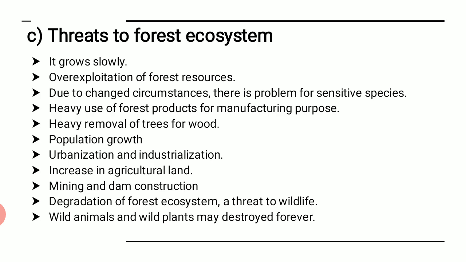Heavy removal of trees for wood, population growth, urbanization and industrialization, maybe an increase in agricultural land. See, what happens is, because of overpopulation, they are all interrelated points. Due to overpopulation, we need more crops, we need more food, and especially if you are talking about India, then many of us are vegetarian in nature.